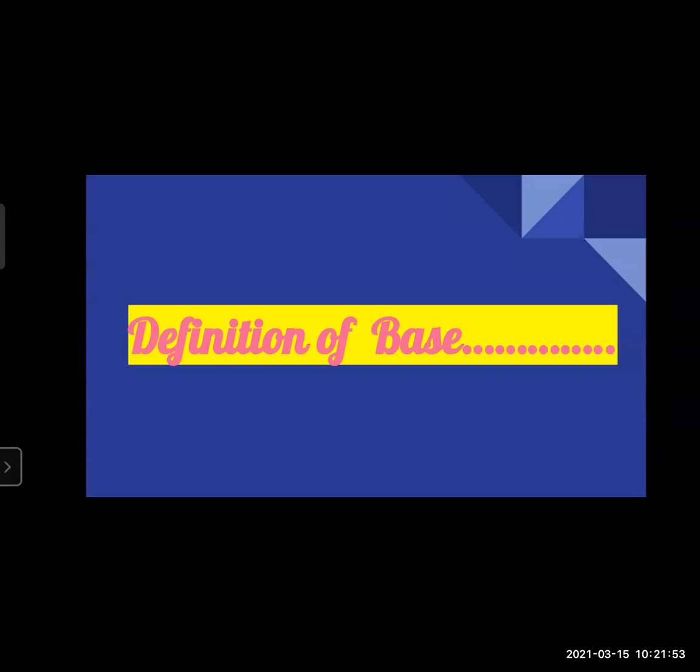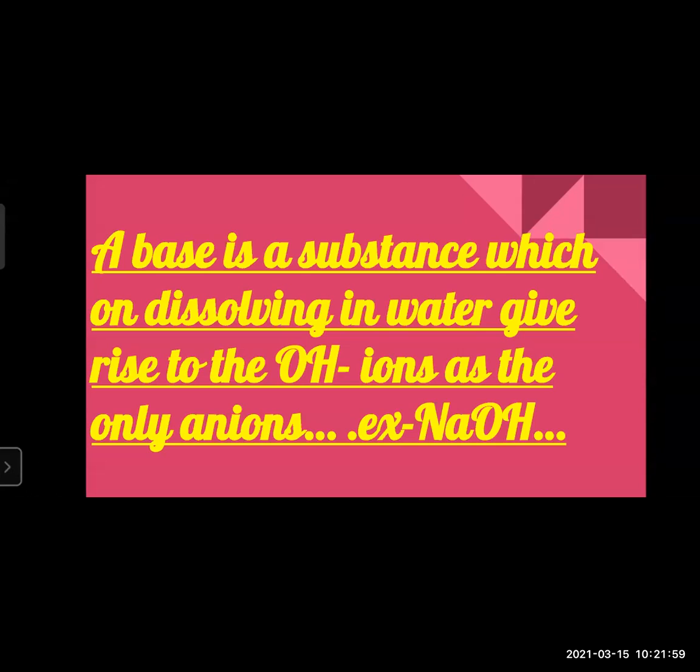Now the next thing we are going to learn is the definition of the base. What is the definition for base? A base is a substance which on dissolving in water gives rise to OH- ions as the only anions. Simple example is NaOH.